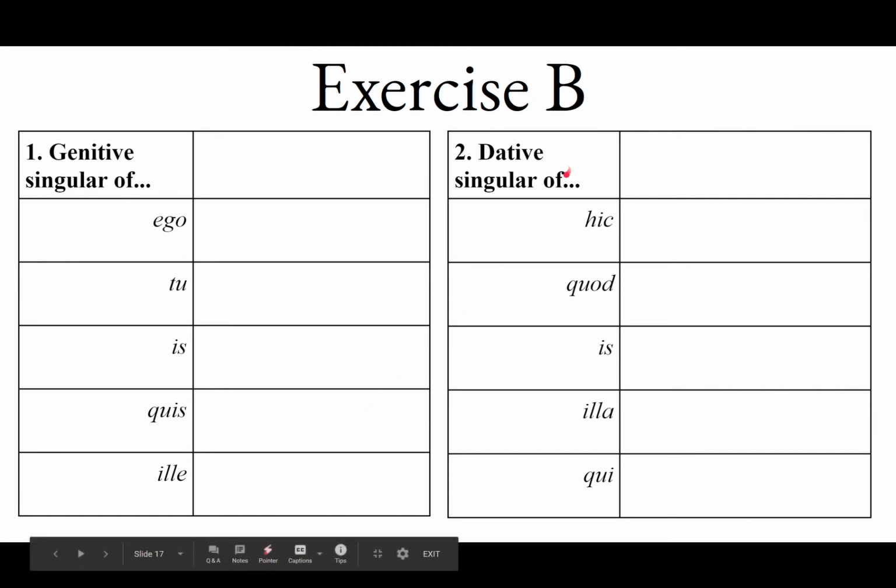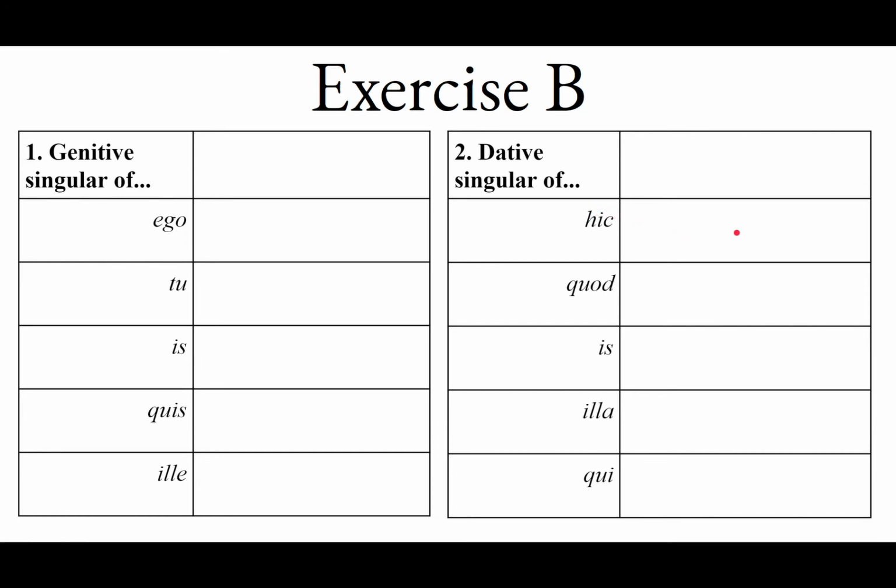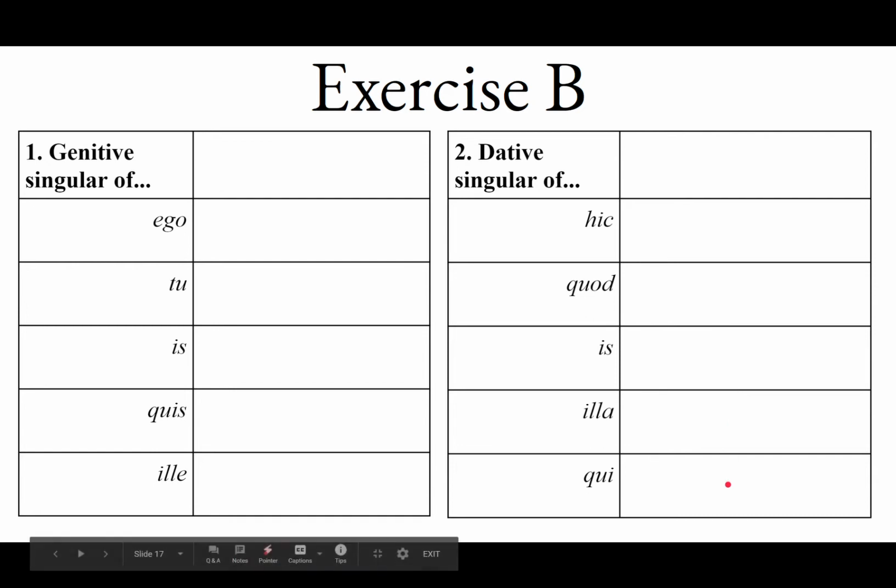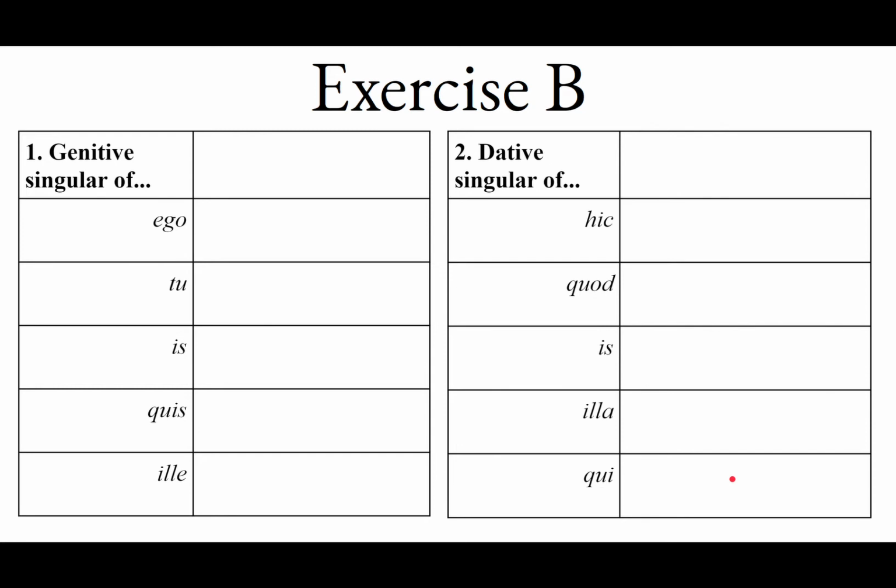Number two, the dative singular of hic. This is the masculine, but it doesn't really matter because across all genders, the dative singular of hic, haec, hoc is huic, huic. Of quod, it's cui. Of is, it's ei. Of illa, it's illi. And of qui, notice that qui is actually an interrogative adjective. It's going to be cui.